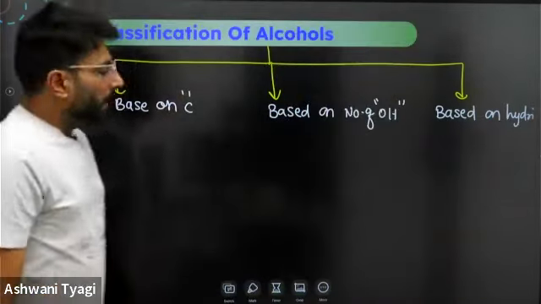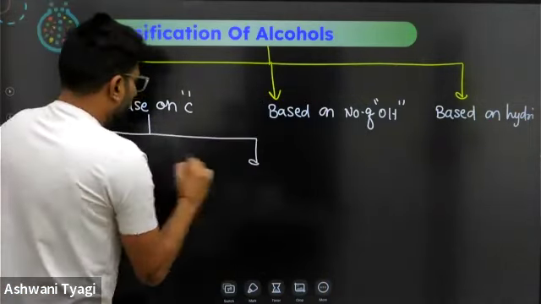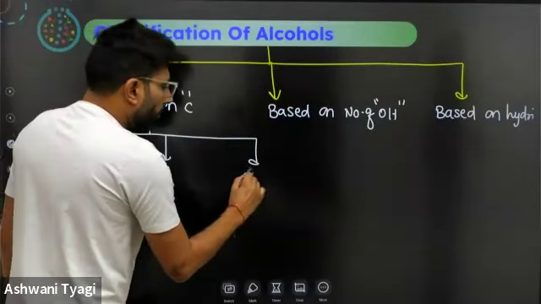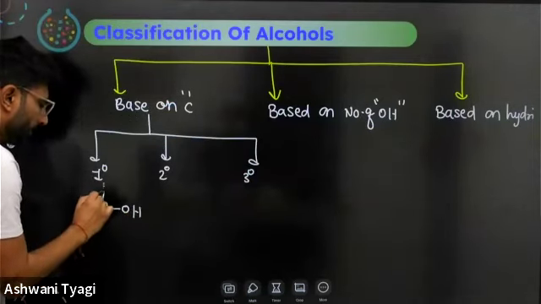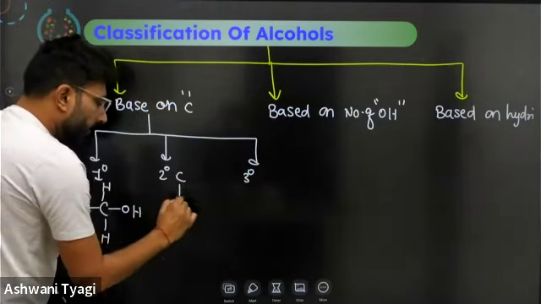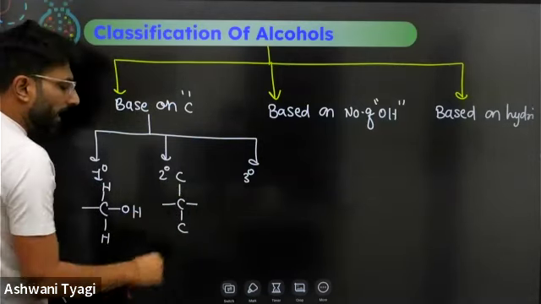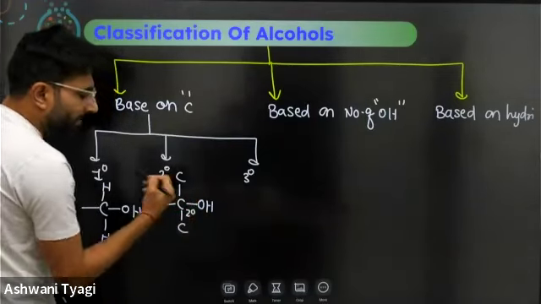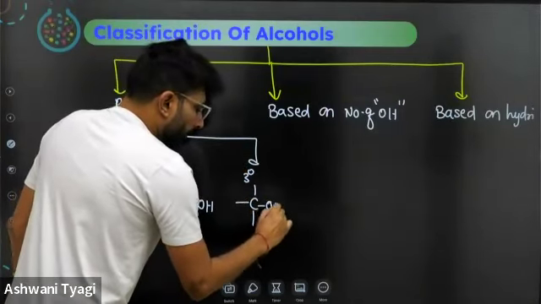Based on carbon, there will be primary, secondary, and tertiary alcohols. If OH is present at a primary carbon, it is termed a primary alcohol. If it is present at a carbon which is already bonded to another carbon, that is termed a secondary carbon, and it gives a secondary alcohol. The third one will be a tertiary alcohol.